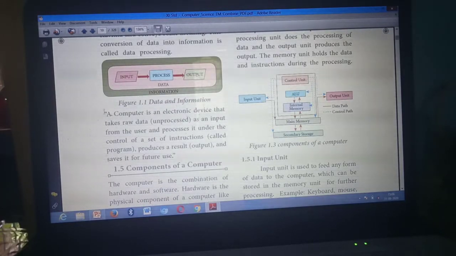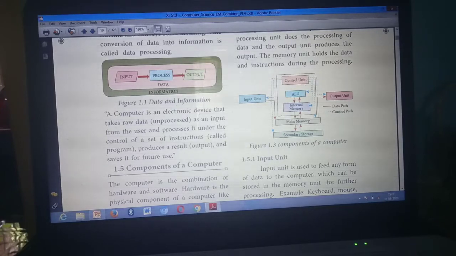This one. What is computer? First 2 mark question from here to here. A computer, start from here. A computer, have you seen this? A computer is an electronic device, from here to for future use. Understand? Have you all marked? First 2 mark question. Page number 4. Below this diagram, from here. Computer is an electronic device, from here to this end, for future use. Have you all marked?